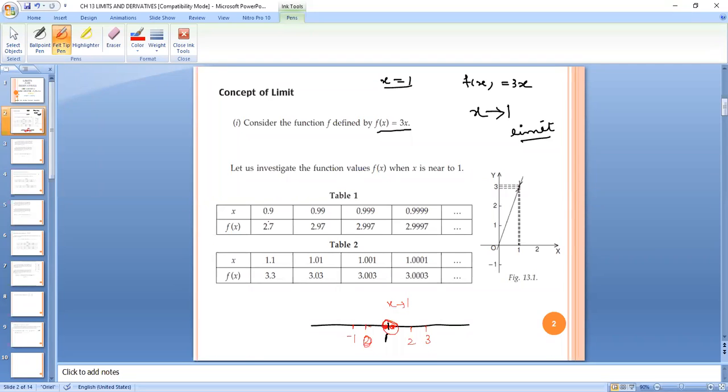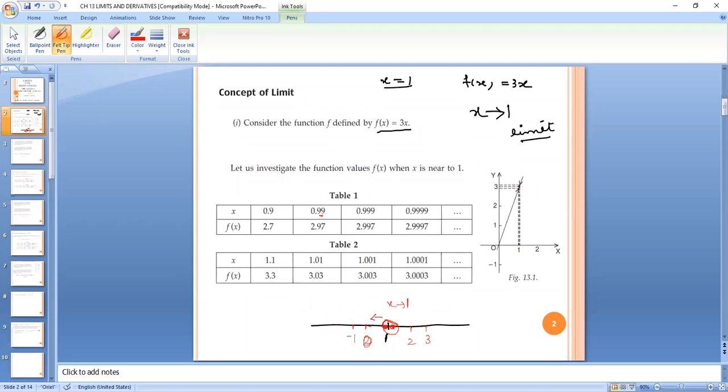So mathematically, say I am taking the value 0.9. 0.9 is very close to 1. 0.9 will lie on the left of 1. Then I am taking 0.99, which takes us more close to 1. Then 0.999, which is again more close to 1. 0.9999 more close to 1. And again I am increasing the number of 9s. As I am increasing the number of 9s, I am getting closer and closer to the value 1.